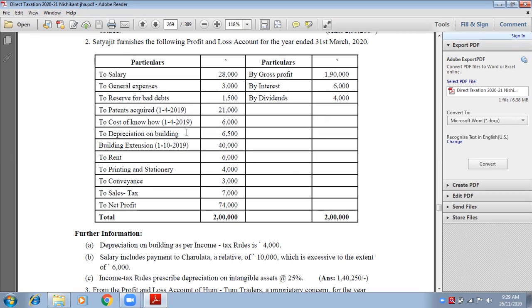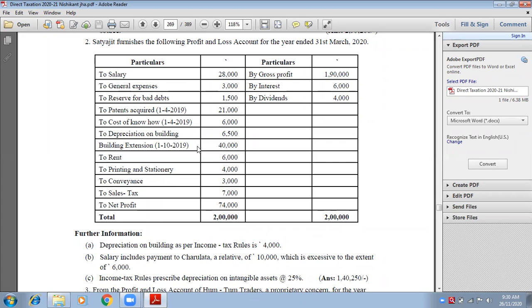Okay. Next, depreciation on building. Do we need to disallow? Yes, ma'am. Why? It is related to business, no? Why do we need to disallow? See, we have not come to adjustments yet. We are on the debit side only. So looking at only the debit side, will you disallow the depreciation on building? No, ma'am. So you don't have to look at the adjustments, because we are on the debit side. So looking at only the debit side, you have to think. Okay. Next is building extension.